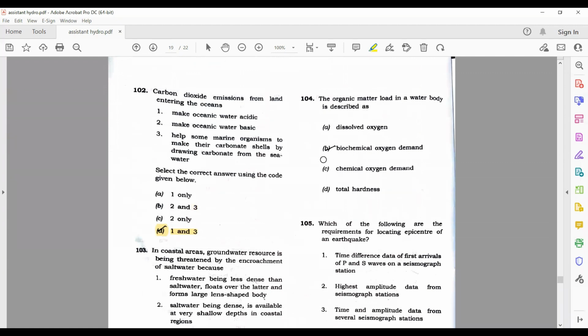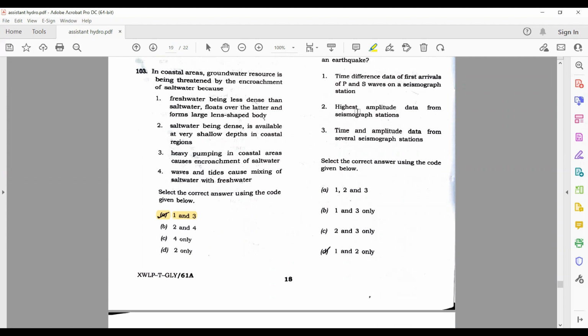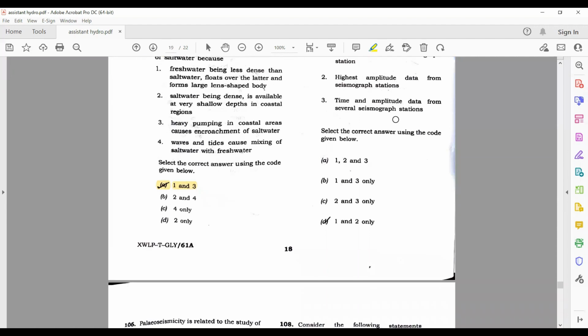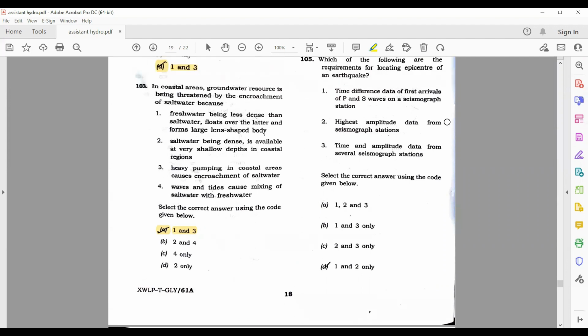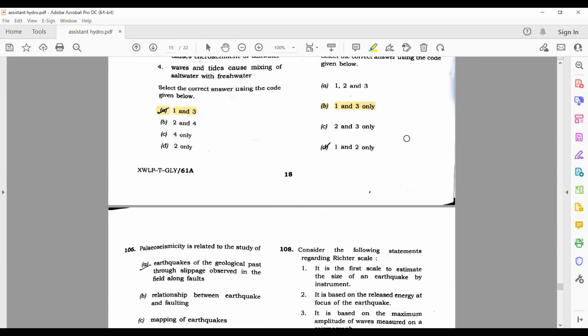The organic matter load, biochemical oxygen demand. Which of the following are the requirements for locating the epicenter of the earthquake? Time difference data of the first arrival of the peak. This is right. High amplitude data from seismograph. No, this is required for calculation of the magnitude, but here they have asked to calculate epicenter. So time and amplitude data from several seismograph stations. They need data from 3 stations. So first and 3 are going to be correct. So the correct answer is 1 and 3.